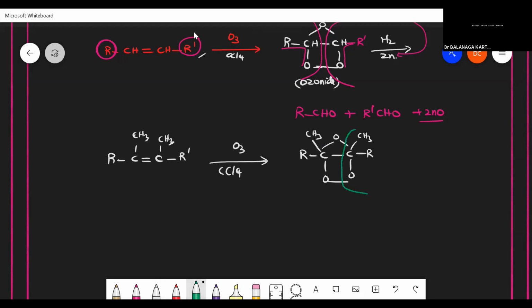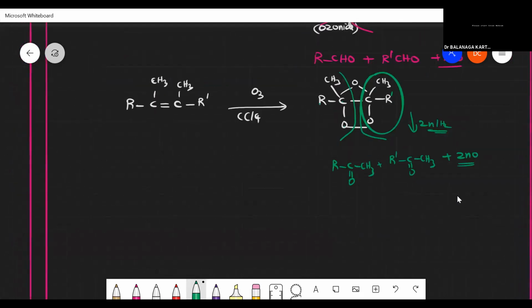This is what I can get, R dash. On one side, R C double bond O CH3, that is R CO CH3. On the other side I can get this product, R dash C double bond O CH3, along with zinc oxide. In all the cases, in the second step, we are going to use zinc as well as water. It will get formed like this.